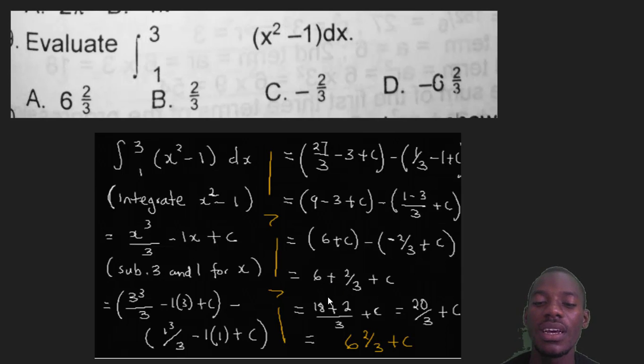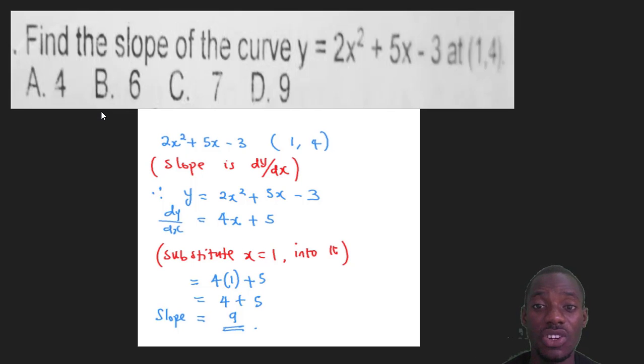And that's what I have here. 6 plus 2 over 3. The LCM here is 3. 1 divided 3 is 3 times 6 is 18. Plus 3 divided 3 is 1. 1 times 2 is 2. 18 plus 2 is 20 over 3 plus c. So the answer is now 3 and 20 is 6 whole number 2 over 3. And that is my answer. 6 whole number 2 over 3, making A the correct answer to that integration question.